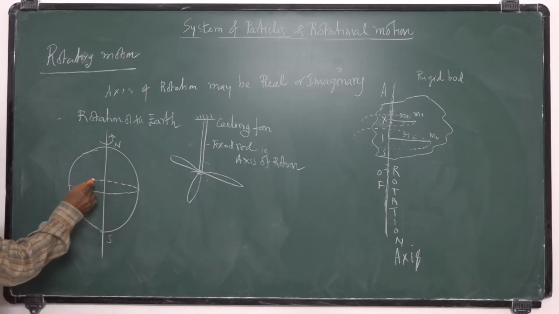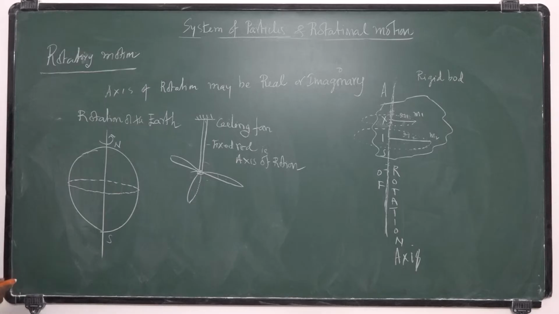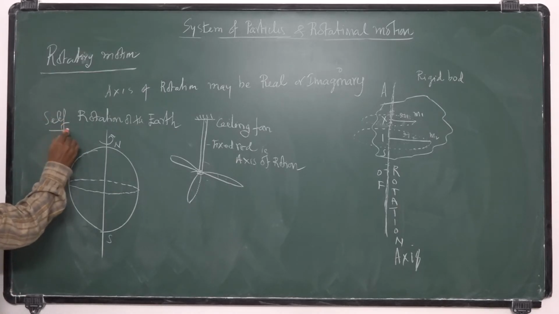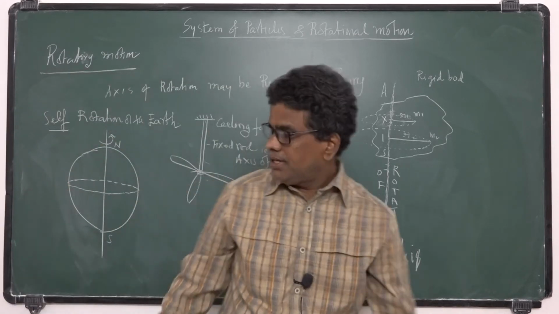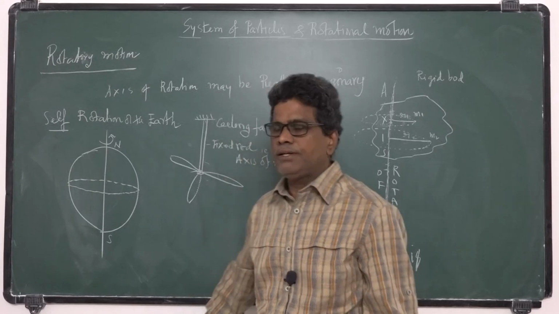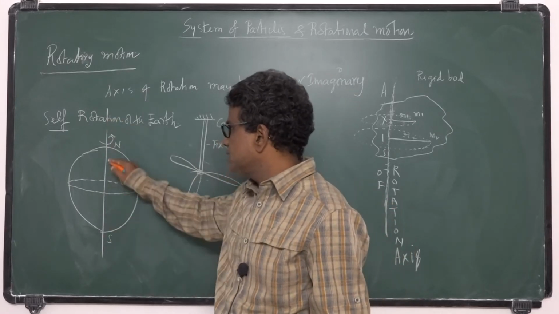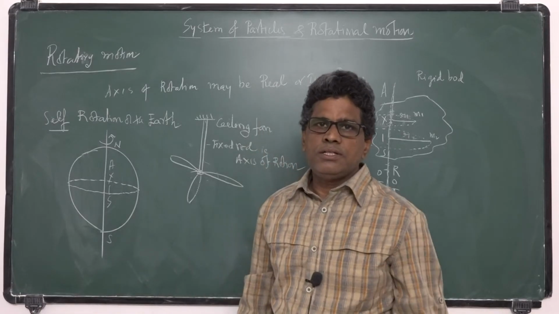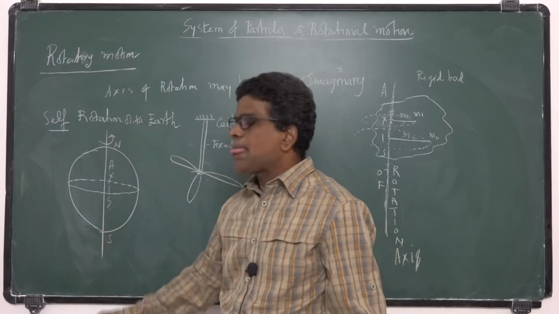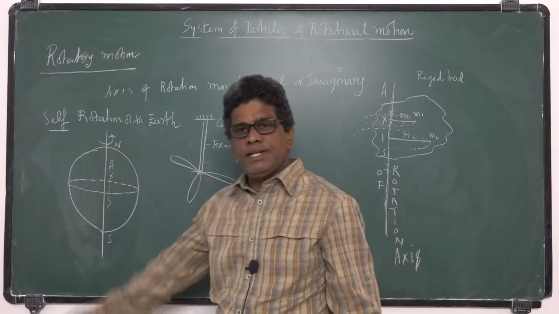So this self rotation of the earth causes day and night. Here, where is the axis of rotation? An imaginary axis which is passing through the geographical north and south. So that is an imaginary axis.